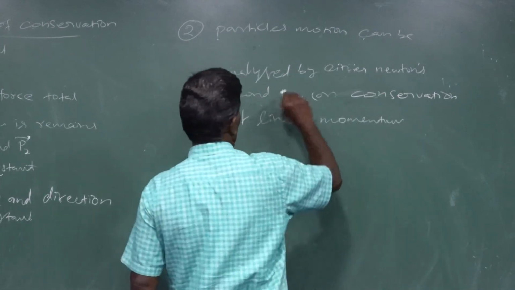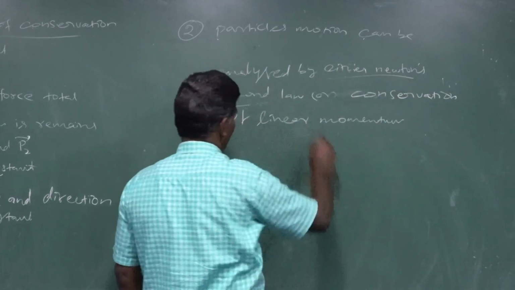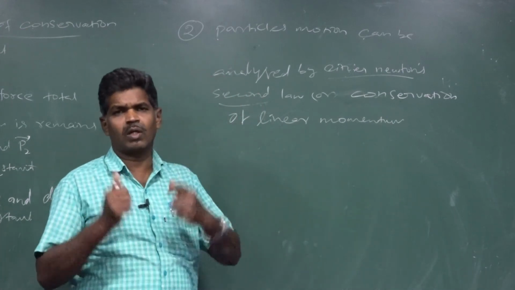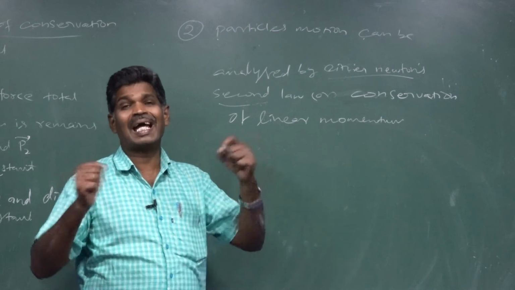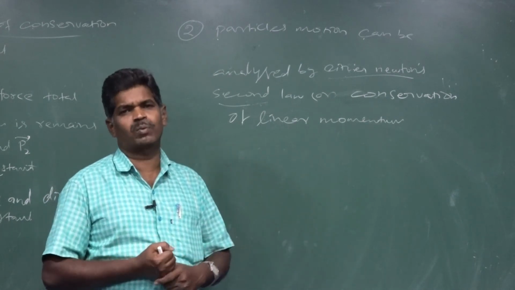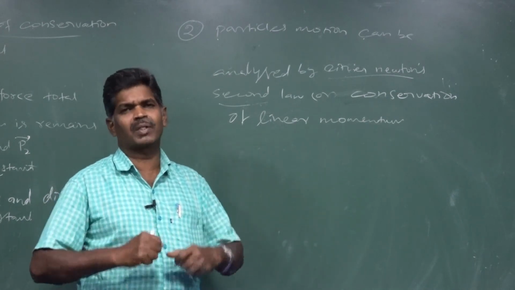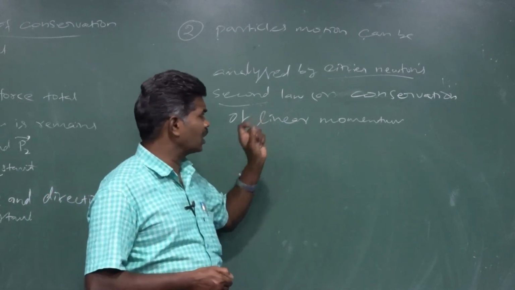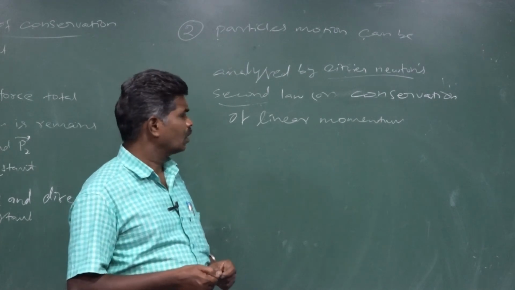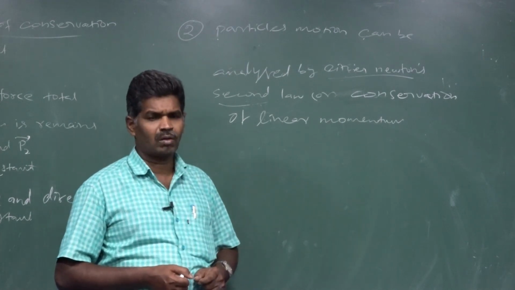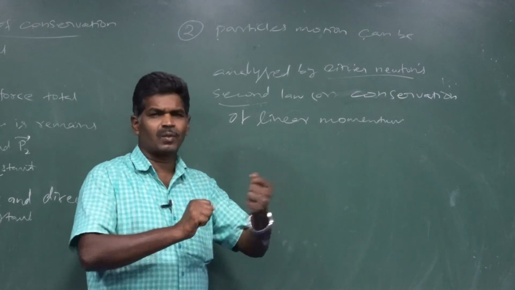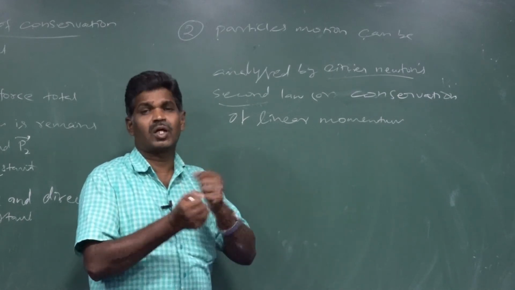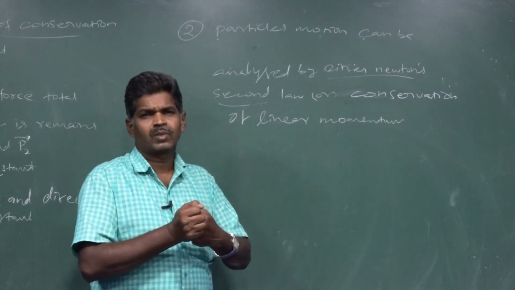If we use Newton's second law, we need to know the forces acting at the time of interaction of the two particles. But by using conservation of linear momentum, there is no need for those forces acting at the time of interaction.